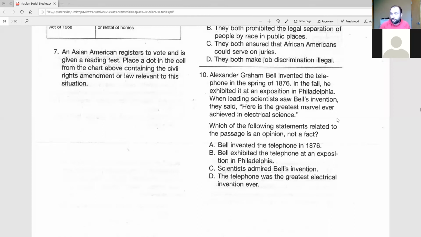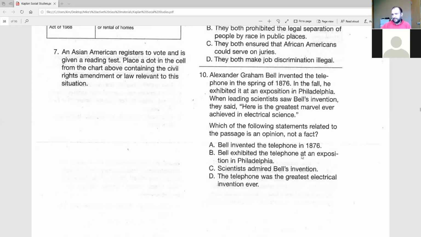Okay? Straightforward. We're just looking for which one of these is opinion, not fact. A, Bell invented the telephone in 1876. Is that someone's opinion, or is that factual? Can we look and see definitively if that happened? Tells us right there, it did. So A is fact. B, Bell exhibited the telephone at an exposition in Philadelphia. Is that an opinion or a fact? Can that be debated? No, it's declarative, right? He did do that, we know. So B is fact. C, scientists admired Bell's invention.